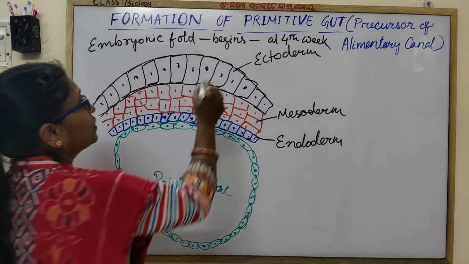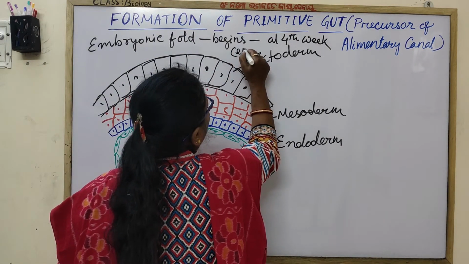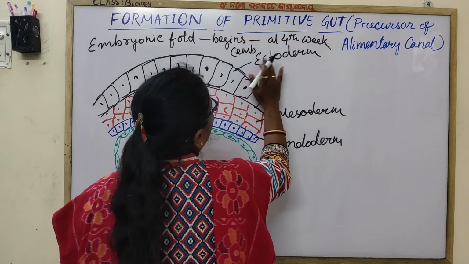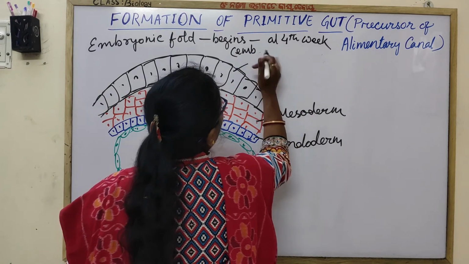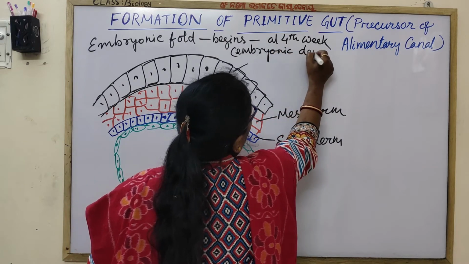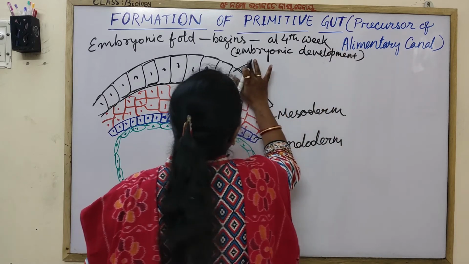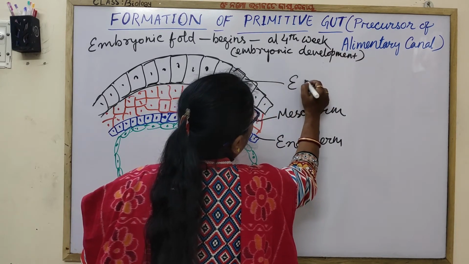Fourth week of what? Fourth week of embryonic development. And this is ectoderm.